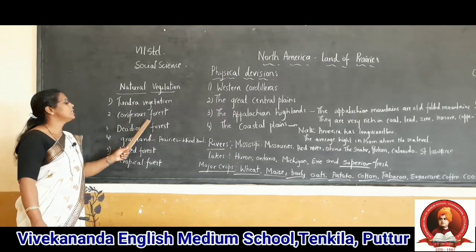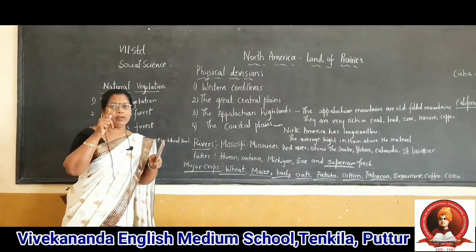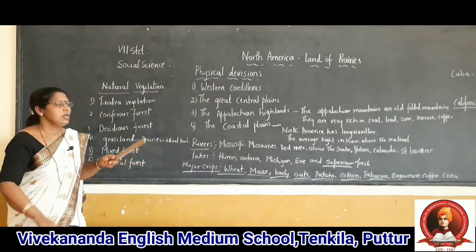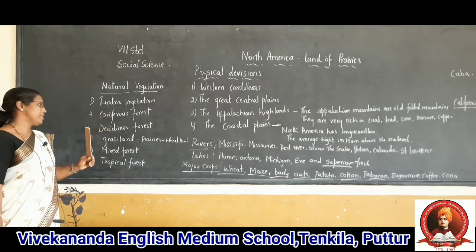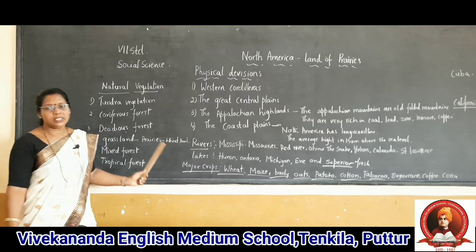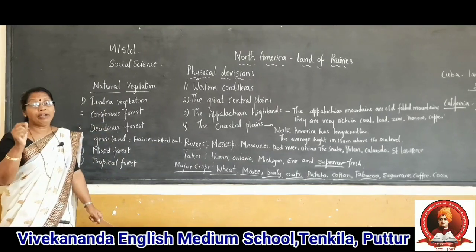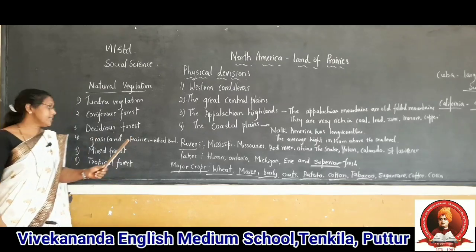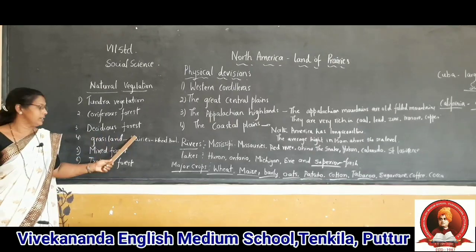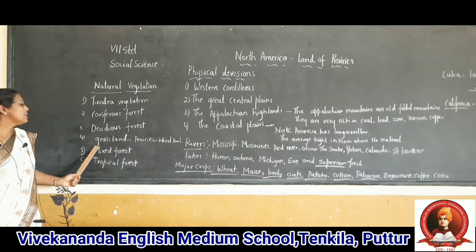Next, coniferous forest. Coniferous means sharp, needle-like leaves. You can see oak, etc. Next, deciduous forest. Deciduous forest means the trees shed their leaves in a particular season. That is called deciduous forest. This type of forest you can see in South Canada also.